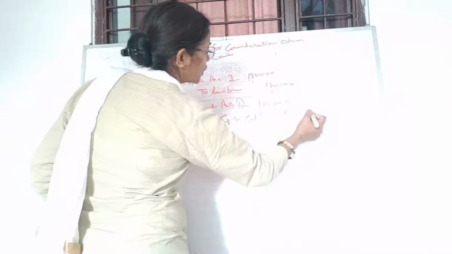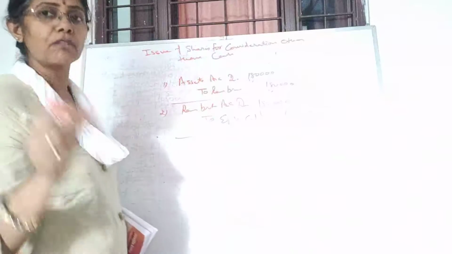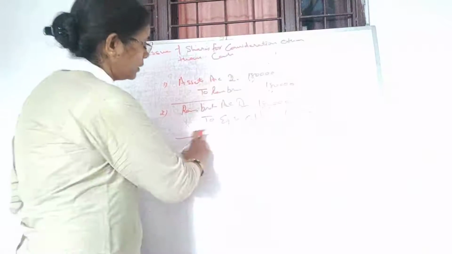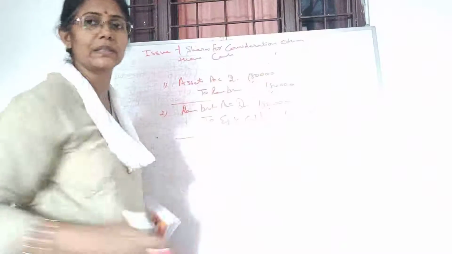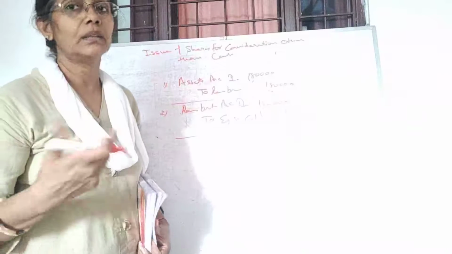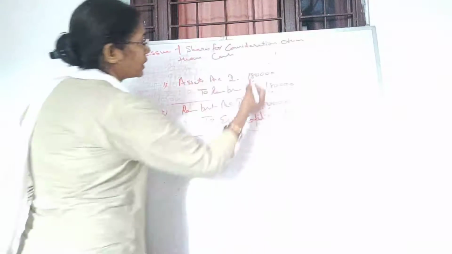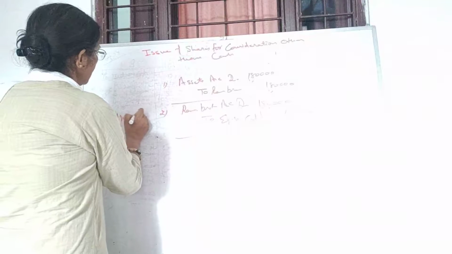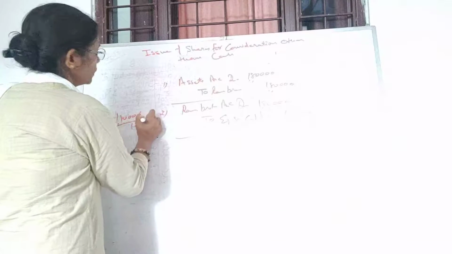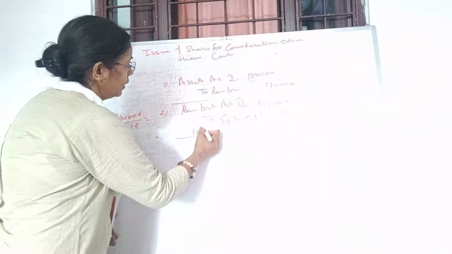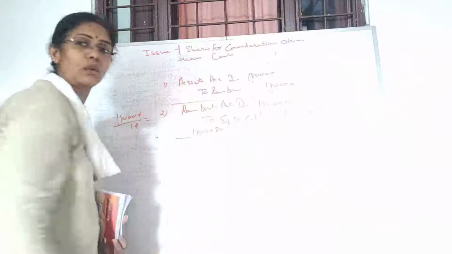So it is not sufficient to write like this. You have to mention the number of shares in the entry. In these kinds of questions, it is very important to mention the number of shares, because this is the only trick here. Okay, so what number of shares? This is 1,80,000 divided by 10. So this is 18,000 shares you are going to issue.